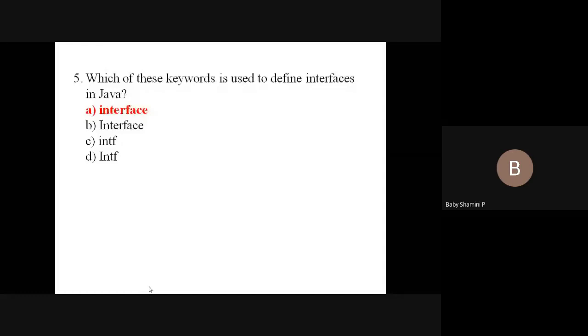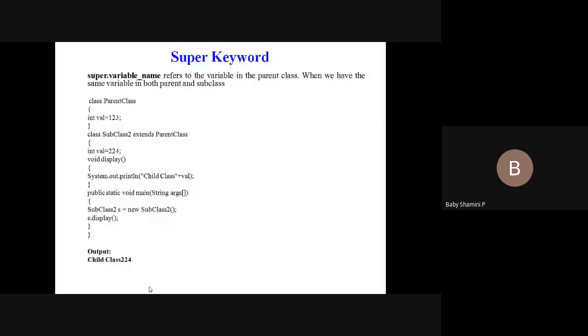Moving to the next concept, usage of constructor in inheritance. Before moving to this, first I need to convey something about variables and methods. You are already familiar with the concept of inheritance, and I already explained all those things. If you have any doubt, you can ask at the end.